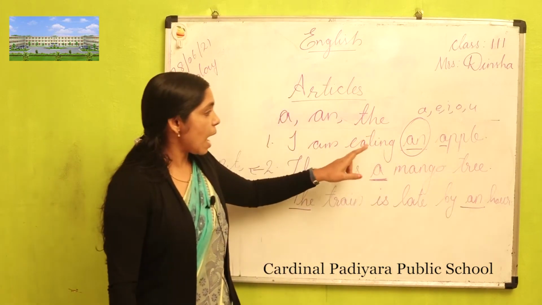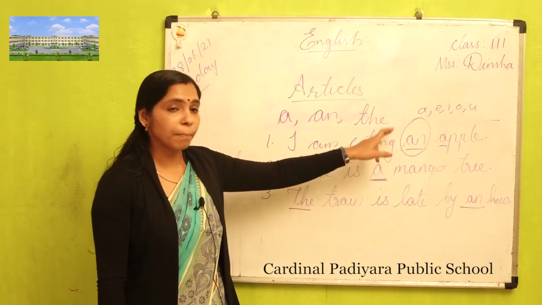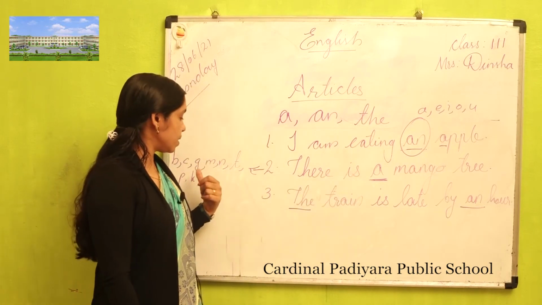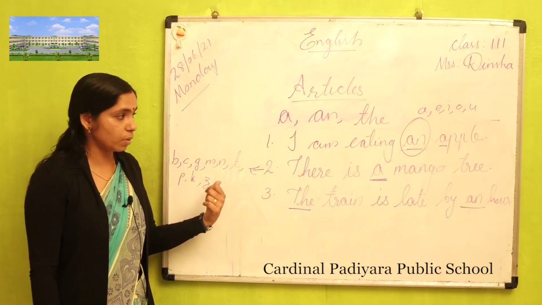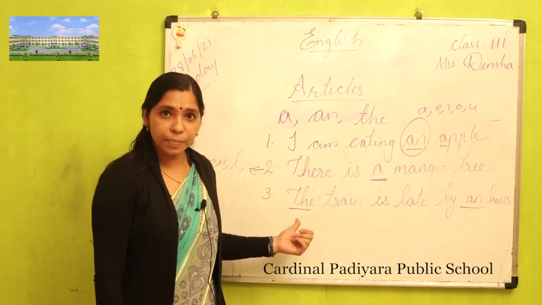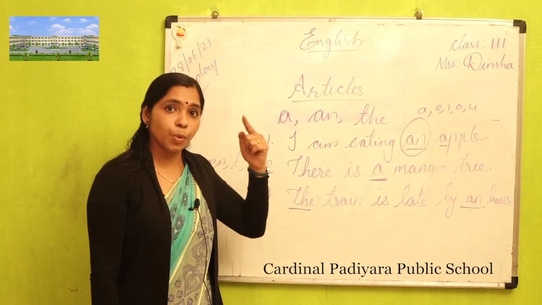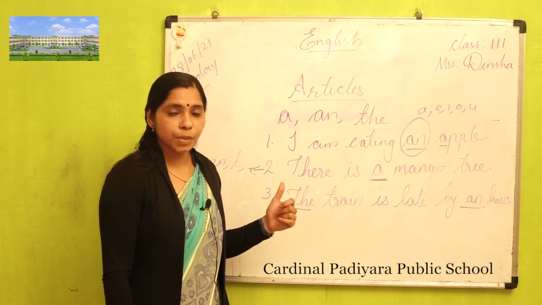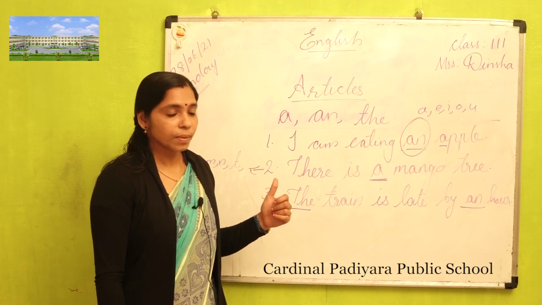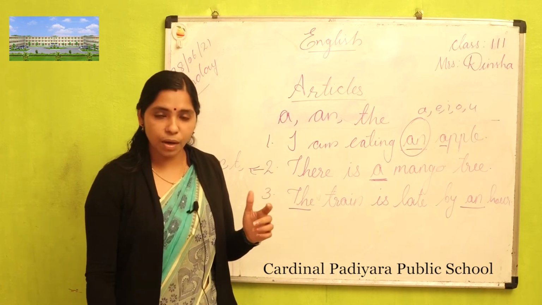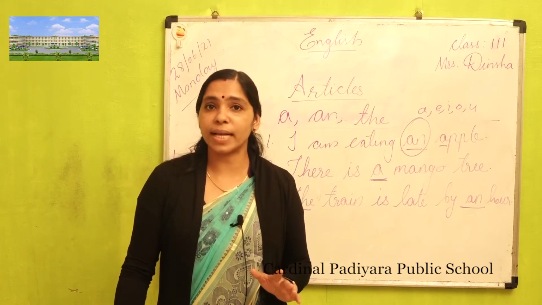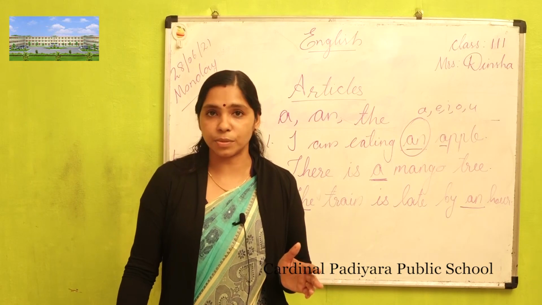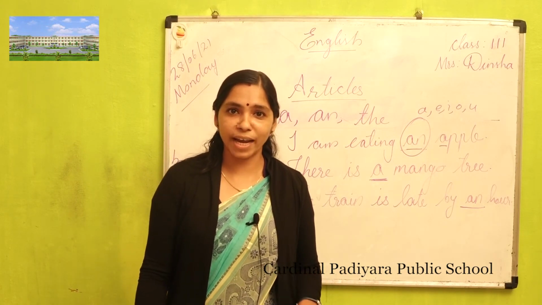Understood? So where we can use an? Before vowel sound. And a before consonant sounds. And the article the, where we have to point something, that time we can use the. Got it, all of you? I think you understood that. And textbook exercises are there. We have to do them in our Google Classroom. Okay? Fine. Thank you.